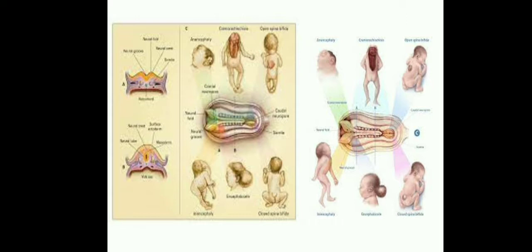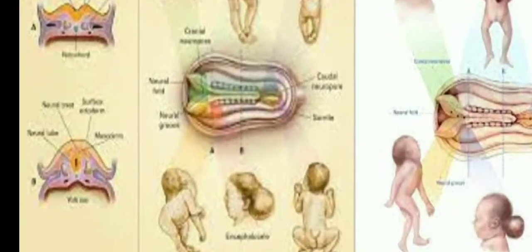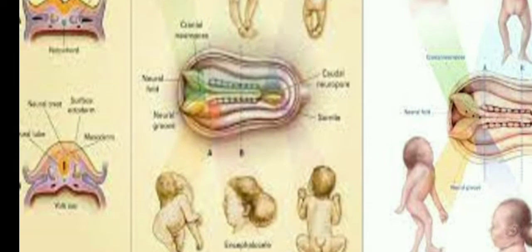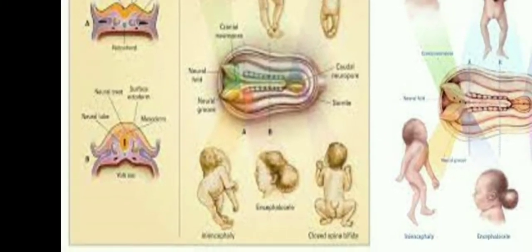This neural tube defect is most commonly seen. Okay, look at this picture. Because of deficiency of folic acid in intrauterine life, the neural tube is unable to develop. This is the neural plate, which is developed in the third week of gestational age. Incomplete fusion of this neural tube means incomplete fusion of the spinal cord and brain. Because of that, neural tube defects may appear.